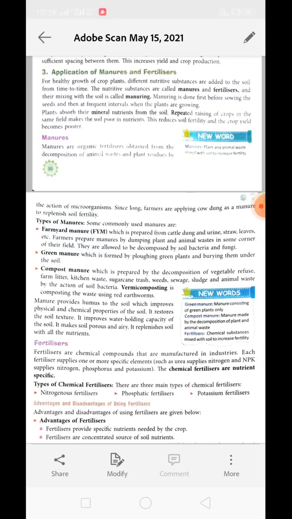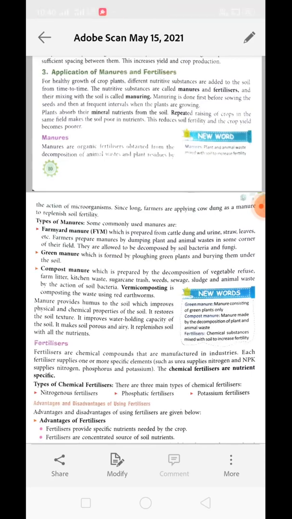Actually, for the healthy growth of crop, nutrients should be available for them, and these nutrients are provided to them with the help of soil. Soil provides them these nutrients along with water. Only if these nutrients are mixed in water are the plants able to absorb them from the soil.